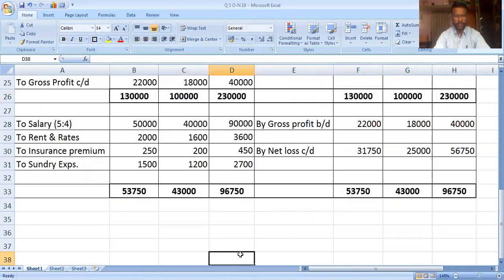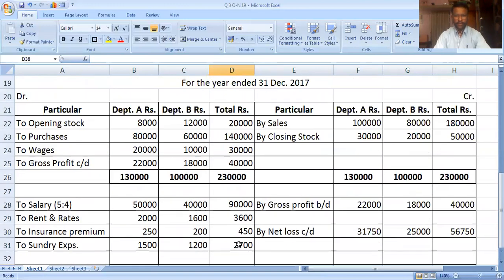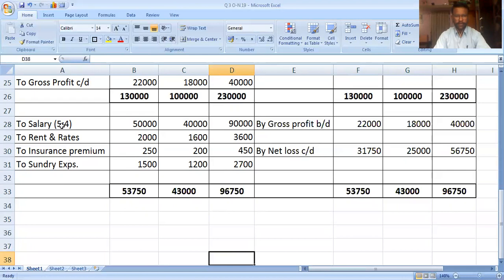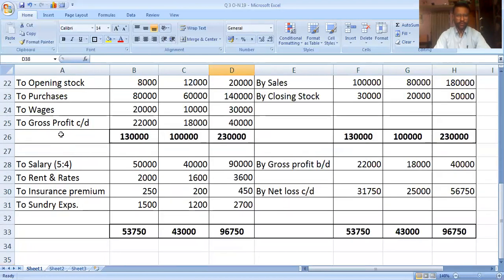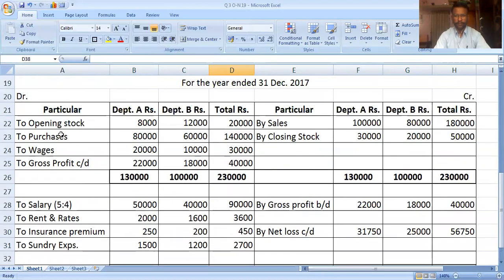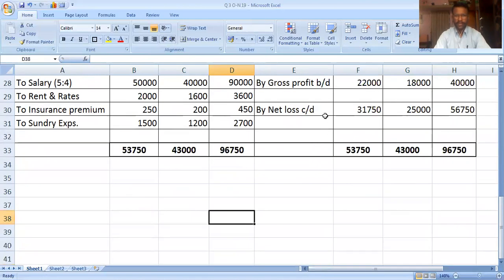This is the solution. A very simple problem. Only the classification of common expenses is necessary to verify. 22,000 and 18,000 are gross profit, and 31,750 and 25,000 are the net loss.